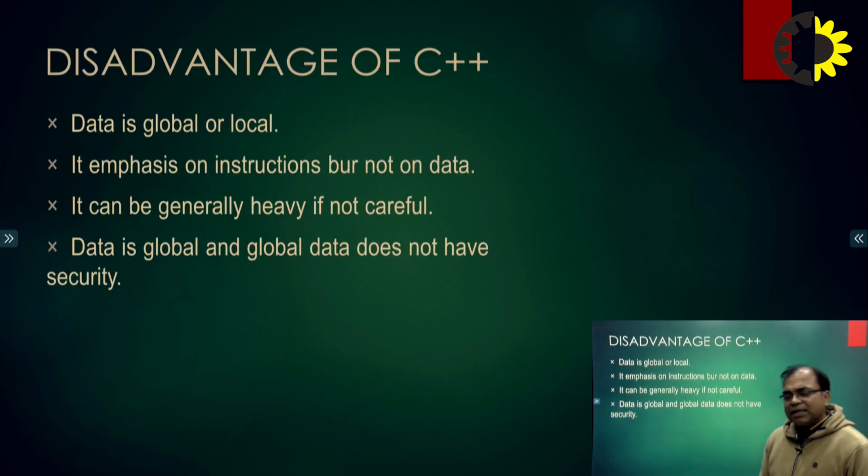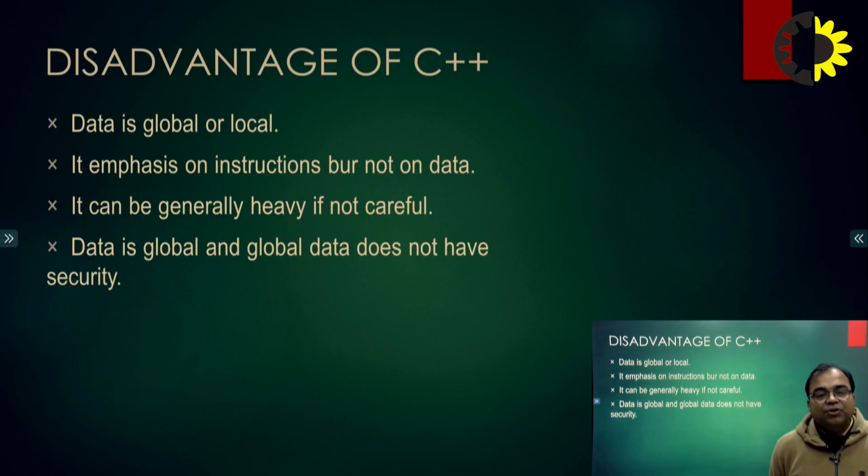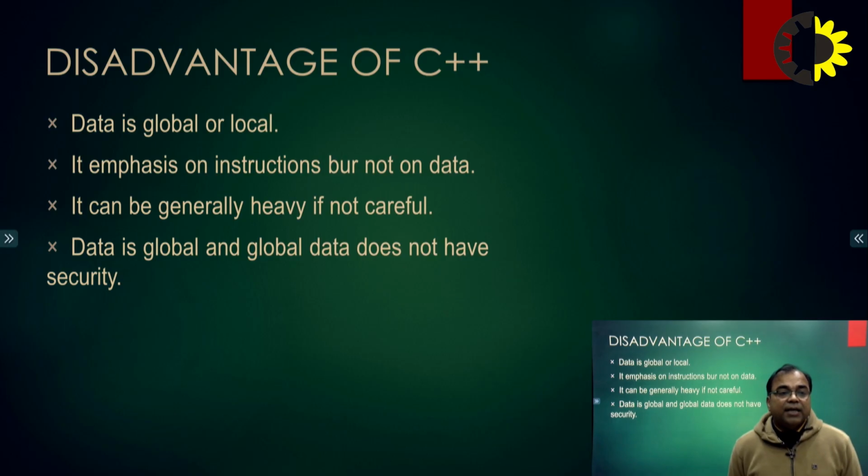Now there are some disadvantages also, like advantages. So we can have a disadvantage of everything. If we talk about some of the disadvantages of the C++ programming language, we can say data is global or local. The data may be global or it can be local.